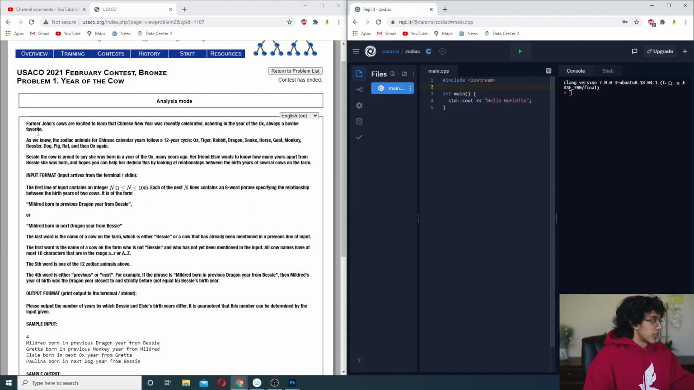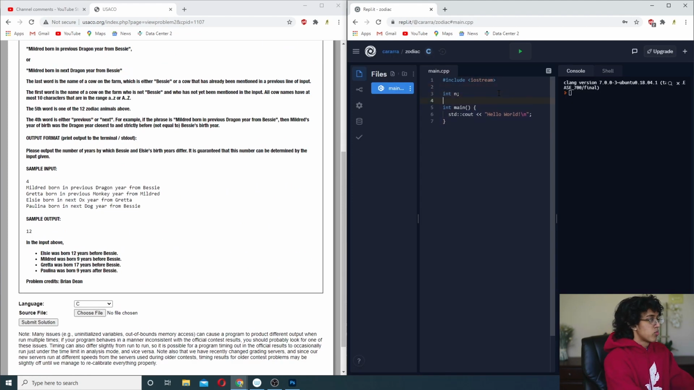So we first have to have our int n, and then what do we want to store? We only want to store relative to Bessie, and which index year each cow is. So we'll do something like year, or what?